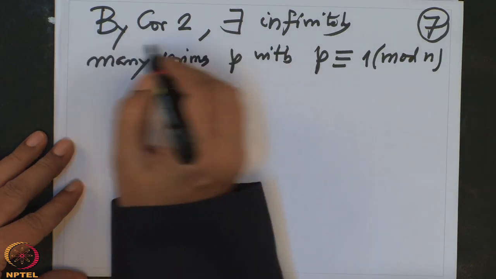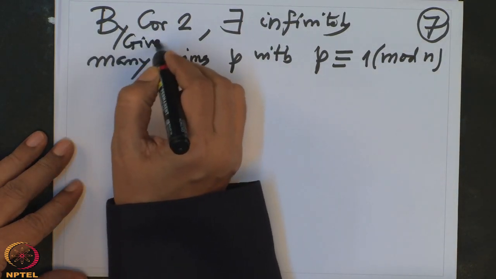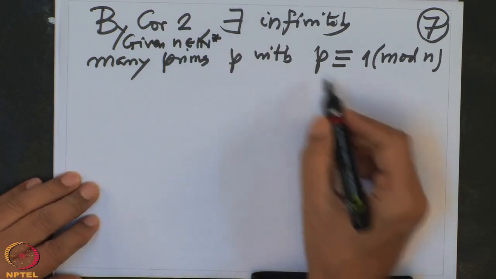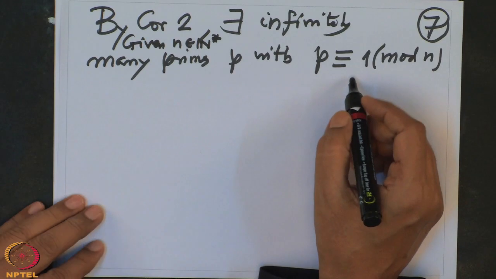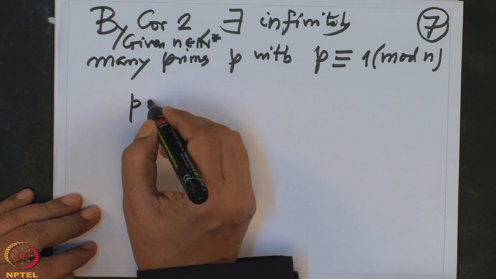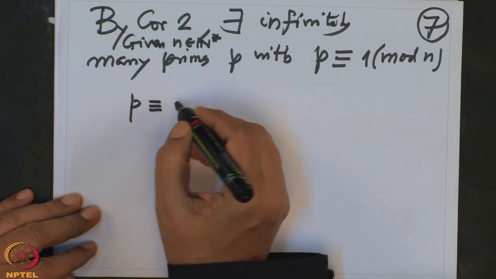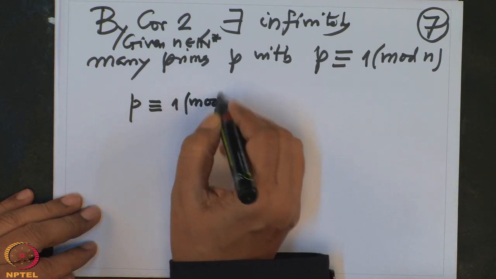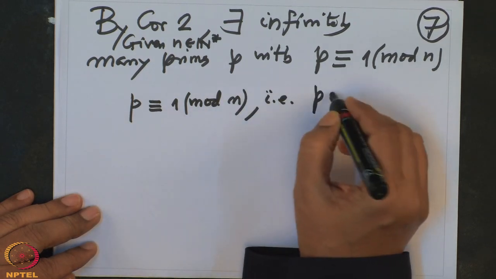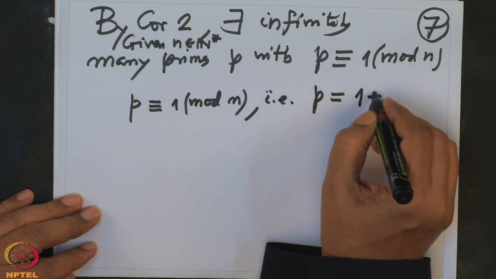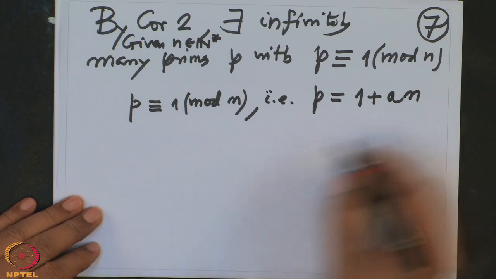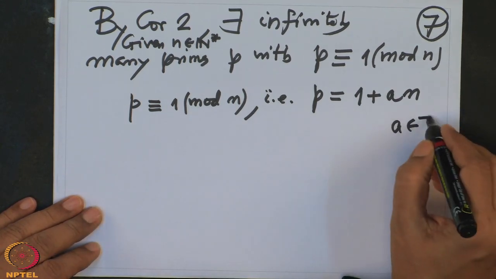N is given. So, given n, a non-zero natural number, we can find P so that P is congruent to 1 mod n. But how will the P look? That is the same thing as saying P is of the form 1 plus some multiple of n, where a is an integer.